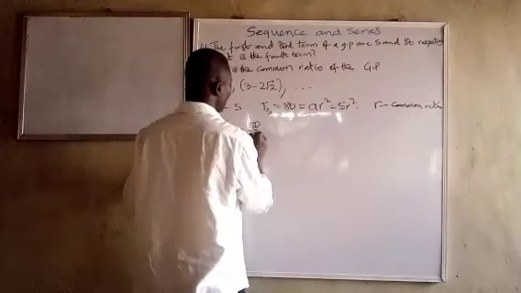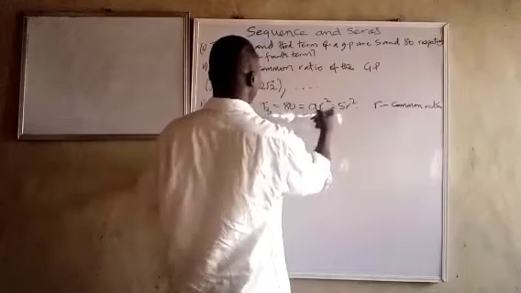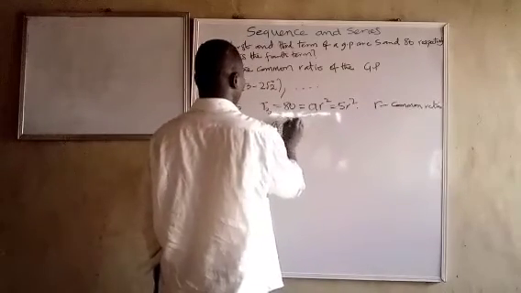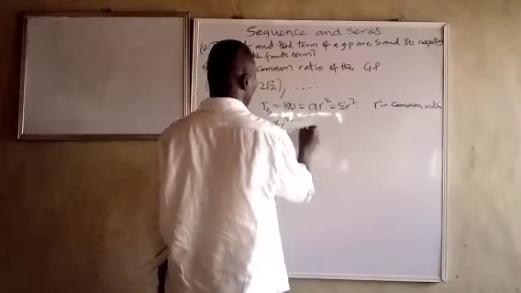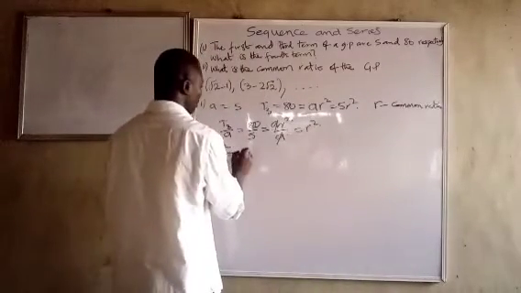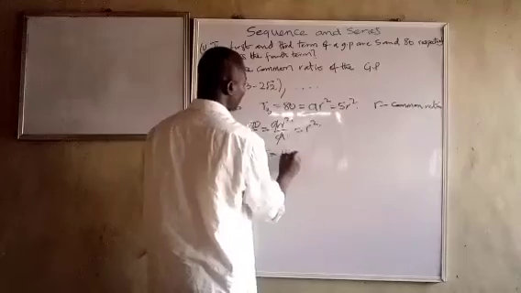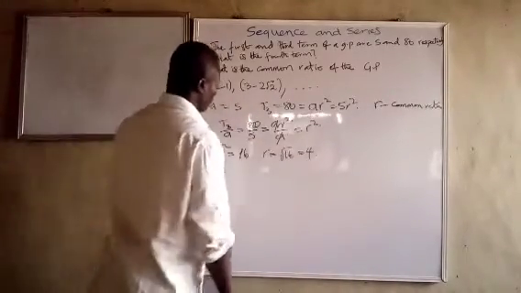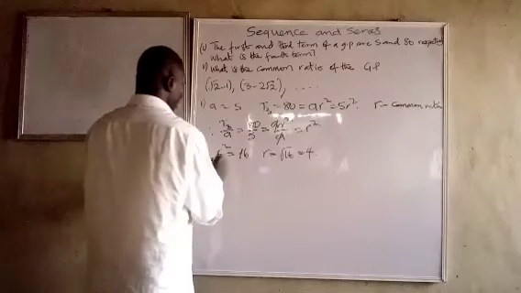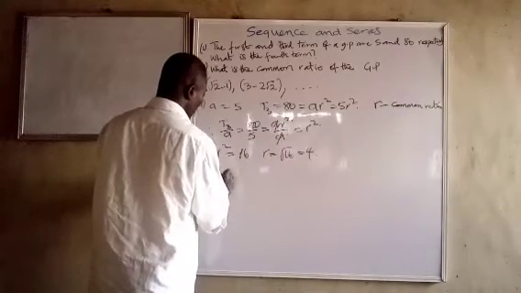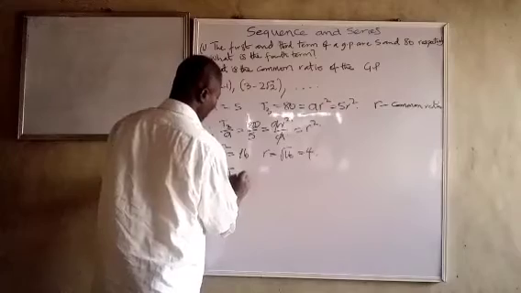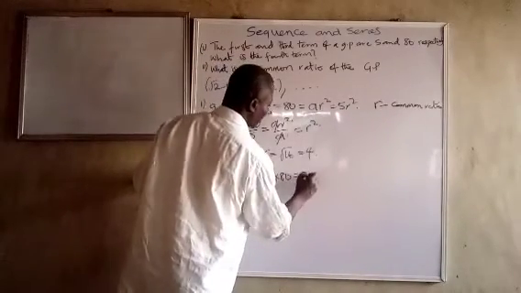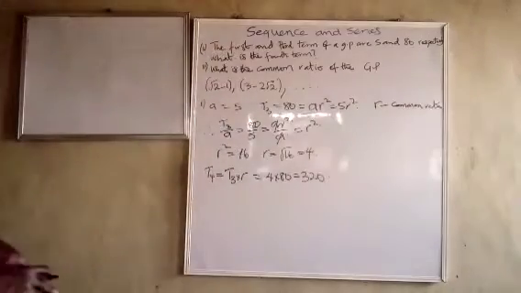which is 80 over 5, is equal to AR squared over A, and that gives me R squared. So R squared is equal to 16. R equals root of 16, which is 4. So our R in the first question is equal to 4, and we are told to find the fourth term. T4 will be equal to T3 times R, and that will be 4 times 80, which is 320. I don't need to start finding A again. You get it straight and direct.